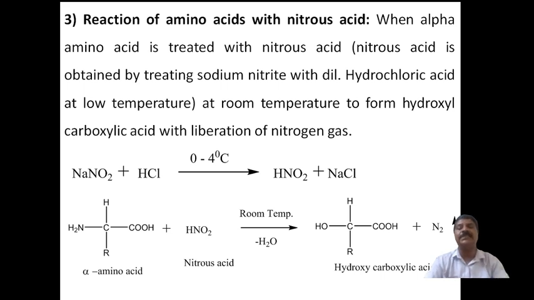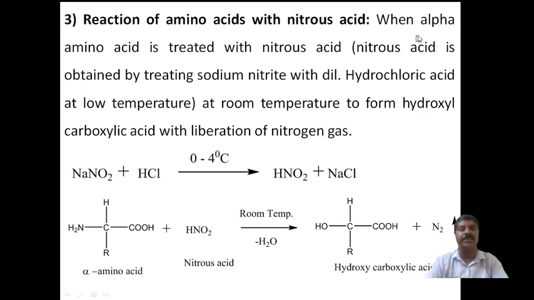When this nitrous acid is treated with alpha amino acid, the nitrogen of nitrous acid combines with the nitrogen of the amino acid and liberates nitrogen gas. A water molecule is liberated, and the amine group becomes a hydroxy group. Therefore a hydroxy derivative of the carboxylic acid is formed, and this is called the reaction between nitrous acid and amino acid.